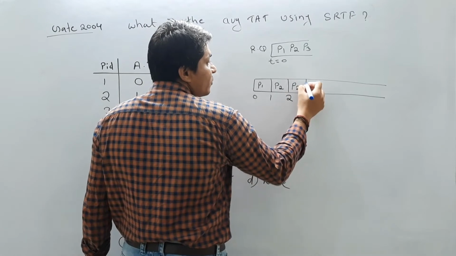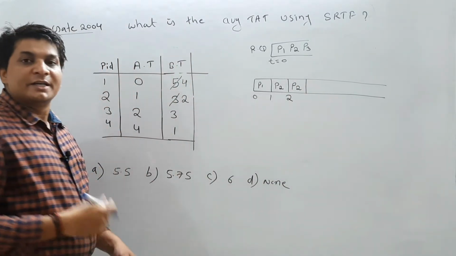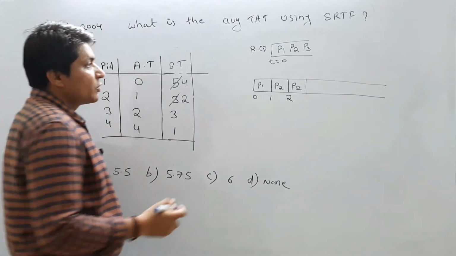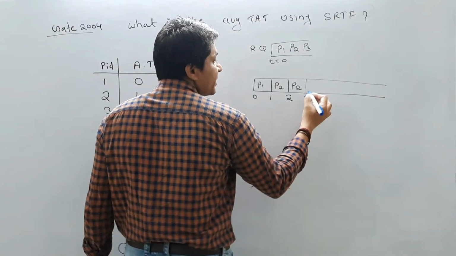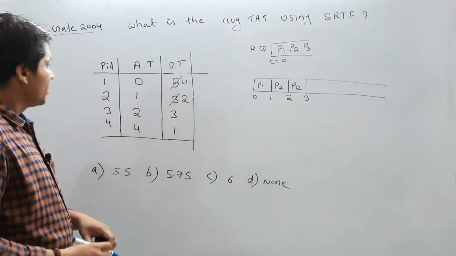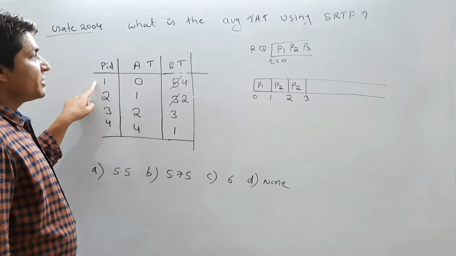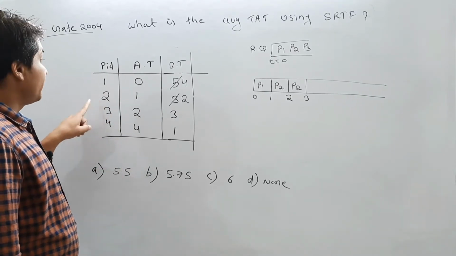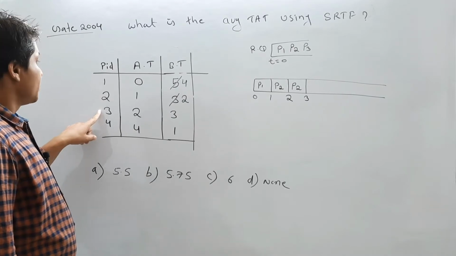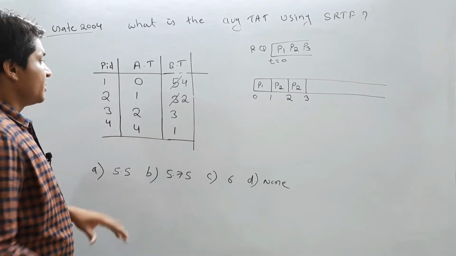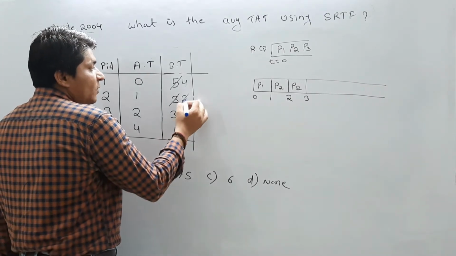For how much amount of time do I need to execute P2? Let us execute it for another 1 second. Is there any process which newly arrived in the ready queue? No. P1 is already available, P2 is already available, and P3 is also available. So only these three processes are available. Now P2's remaining time will become 1.